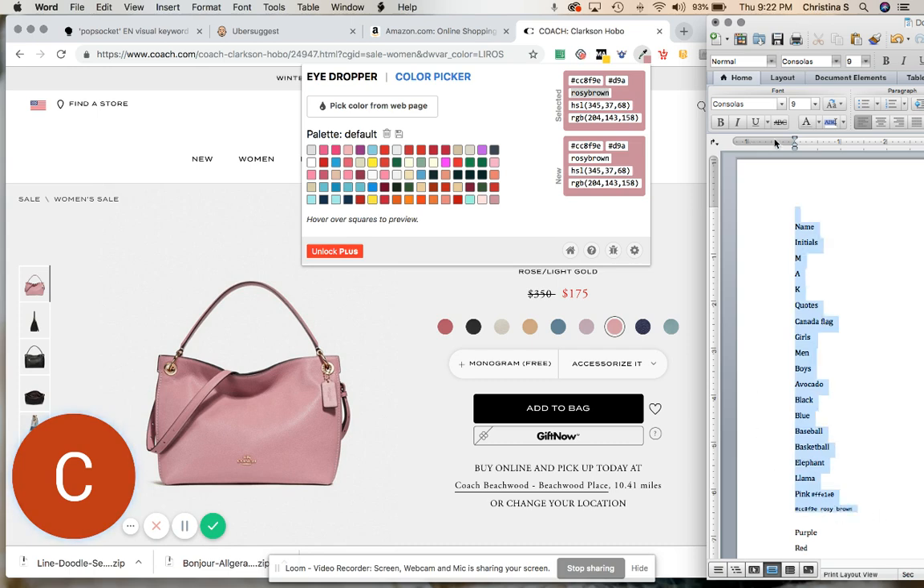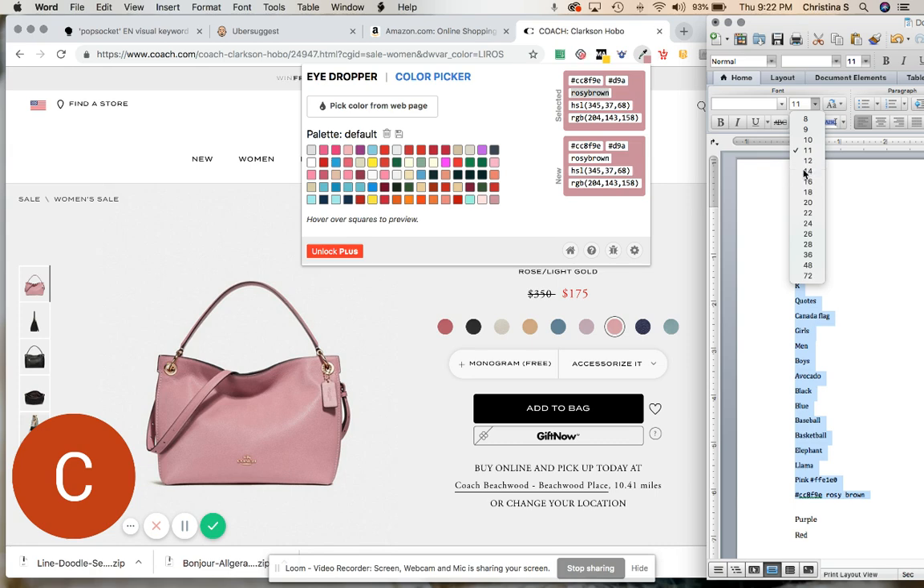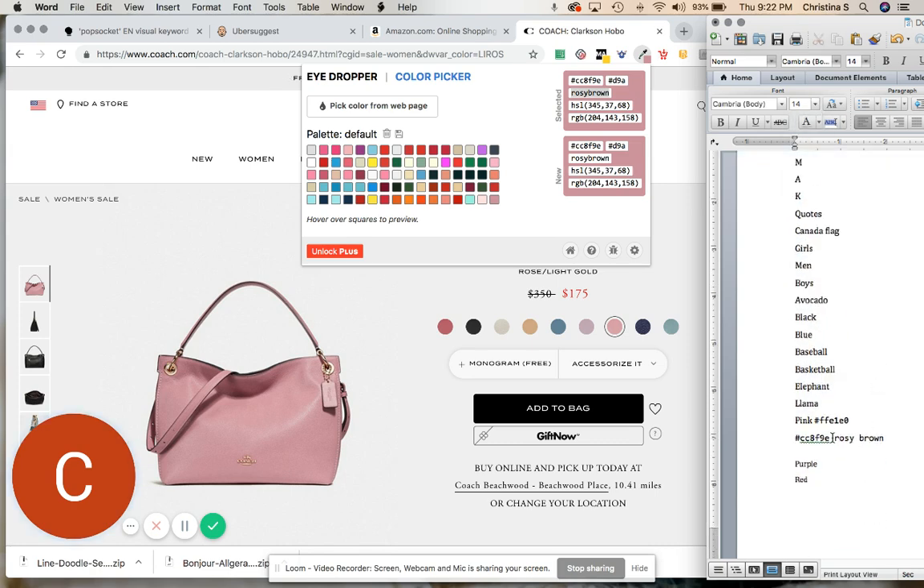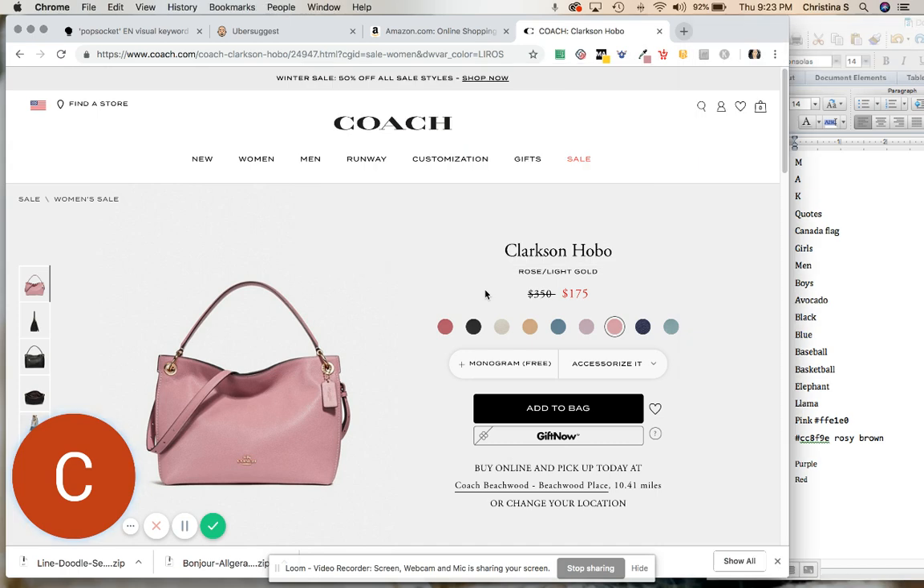And it's really hard to see there, but let's just make these a little bit larger. Okay, so now I've got my color codes that I can use. I've got the secondary name. I should have captured whatever that first one was, because someone might actually search, and this also says rose/light gold. So I might include that as well in the color description.